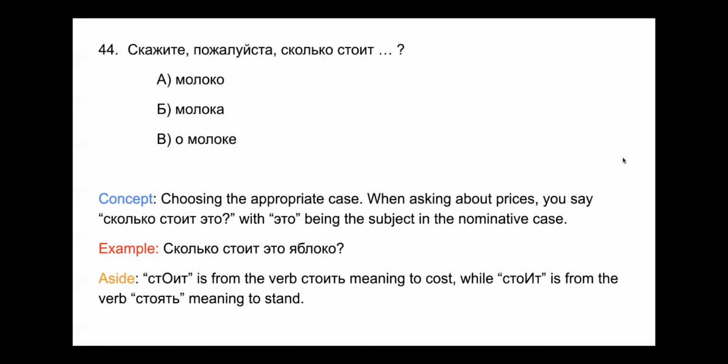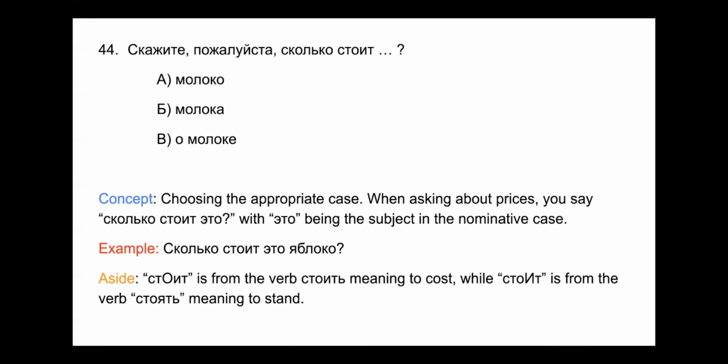44. Скажите, пожалуйста, сколько стоит молоко или о молоке? Again, choose the appropriate case. And when you're asking about prices, you say сколько стоит это, with это being the subject in the nominative case. As an example, you can say сколько стоит это яблоко. Это яблоко. So we're looking for milk, молоко, in the nominative case.